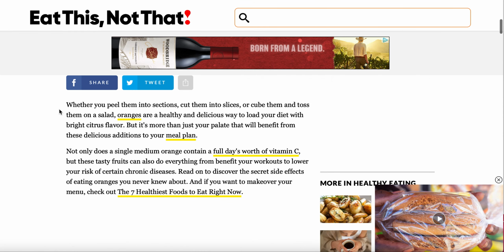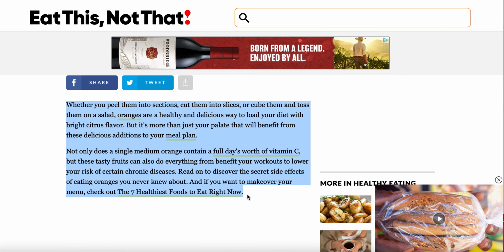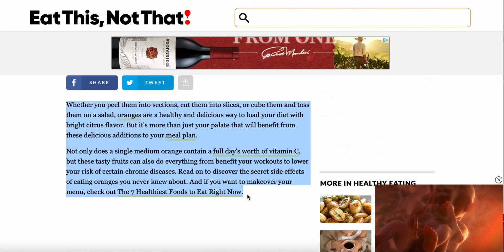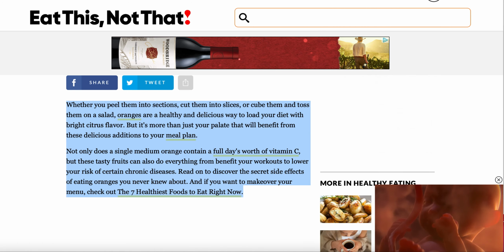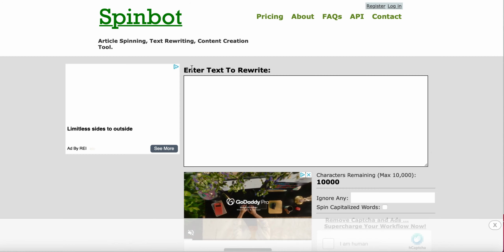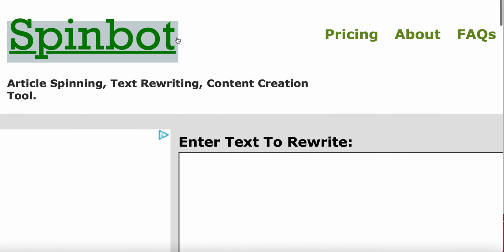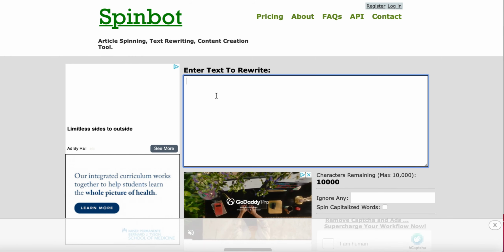Now here, what I'm going to do, I'm going to copy this entire thing, and I'm going to show you that this one little tool is amazing, that you can just copy and paste and you can start making money. Now we're going to go to this tool, and this tool is called Spinbot. If you go to Spinbot right here, spinbot.com, it is a free tool.